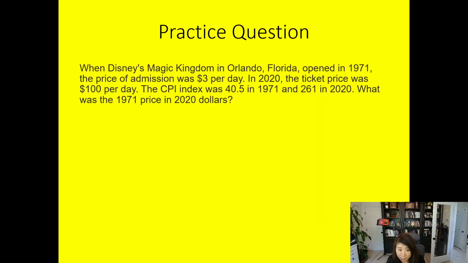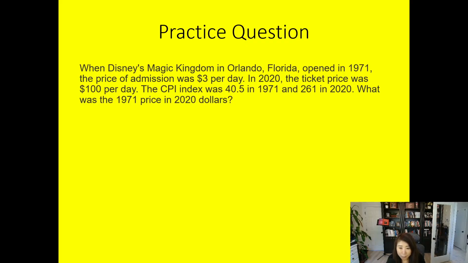When Disney's Magic Kingdom in Orlando, Florida opened in 1971, the price of admission was $3 per day. As many of you who have visited Disney recently know, that's not the price anymore, right? It's like $100, $200 a day now. It's very expensive. But keep in mind, the $3 is measured in 1971. That also means your parents were not making $80,000 a year in 1971. So it's a different value, and that $3 in 1971 is different from what we see nowadays.